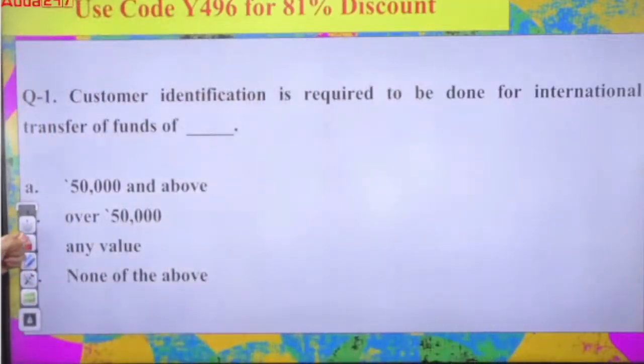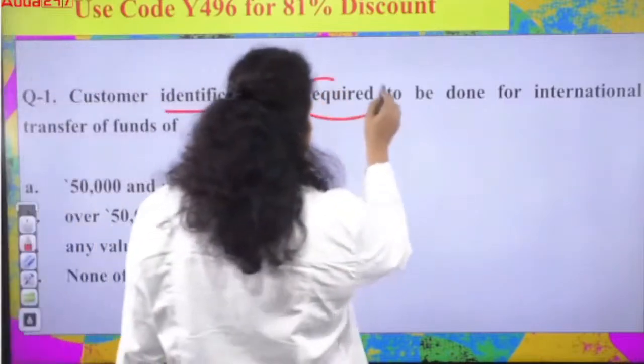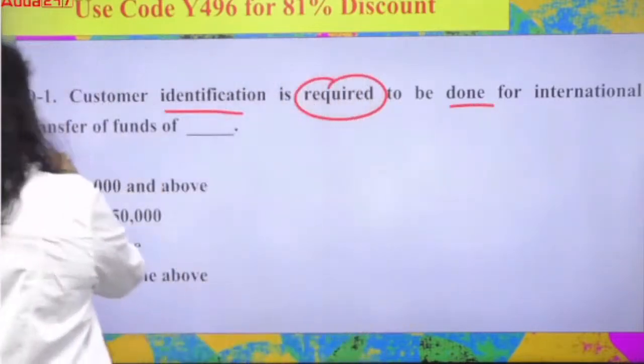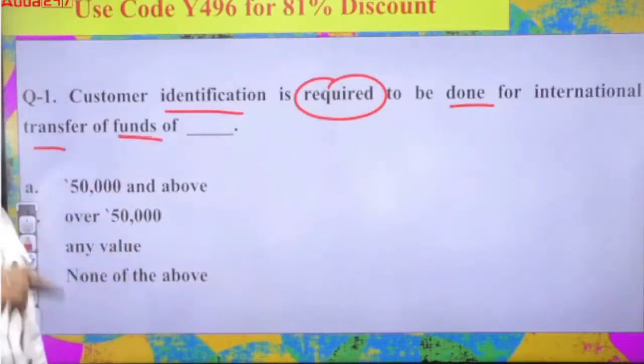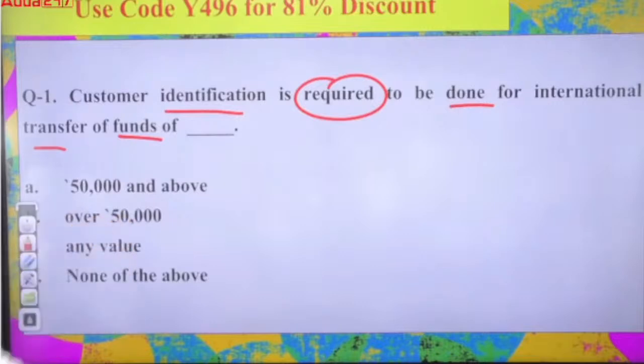So the first question is talking about customer identification required to be done for international transfer of funds: first, 50,000 and above amount; second, over 50,000; third, any value; and fourth, none of the above. So what do you think in case of international transfers?